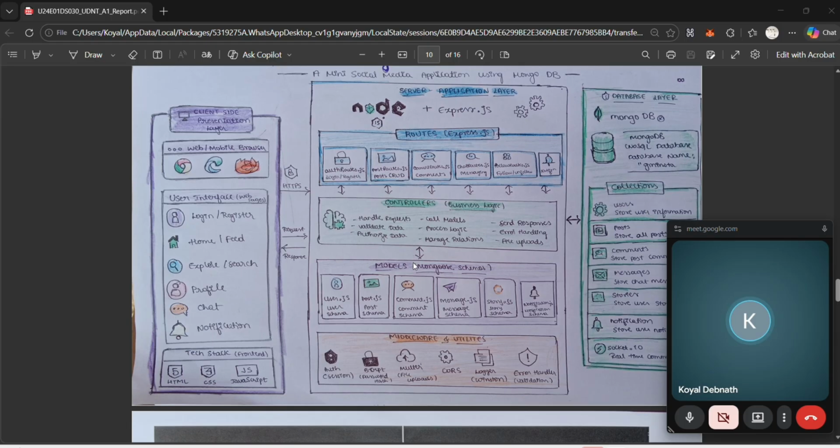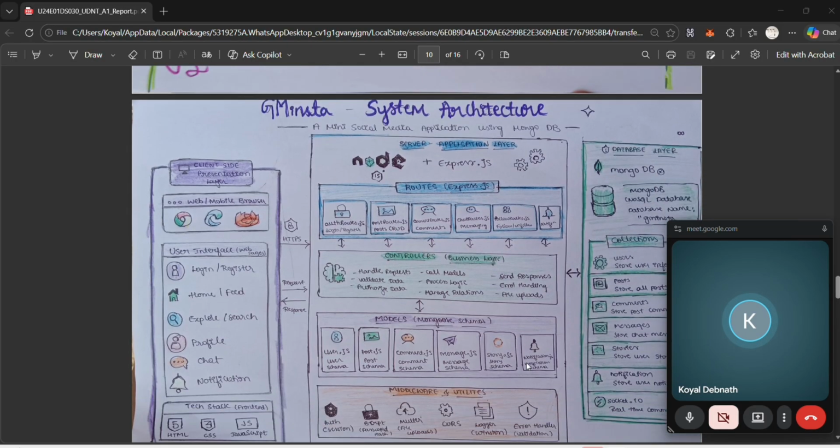It also includes models like user, post, comments, message, story, notification, and also middleware utilities which contain additional services used by this application, like auth or session management, Bcrypt, Multer for image upload, CORS handling, which connects the backend and front end, Logger for tracking activity, and error handlers for validations. So this is all about the application layer.